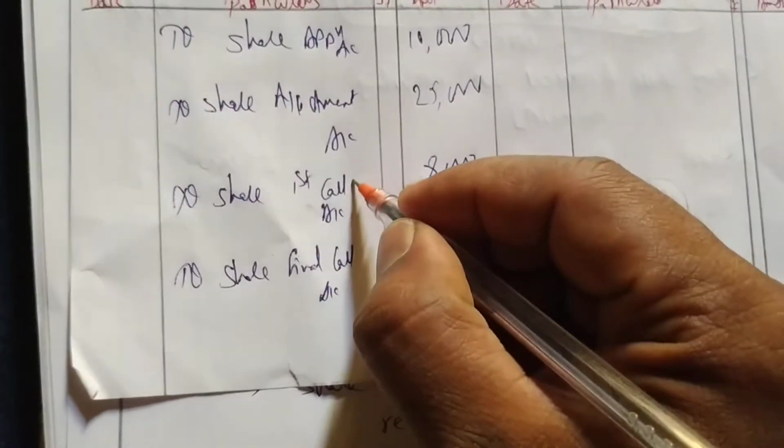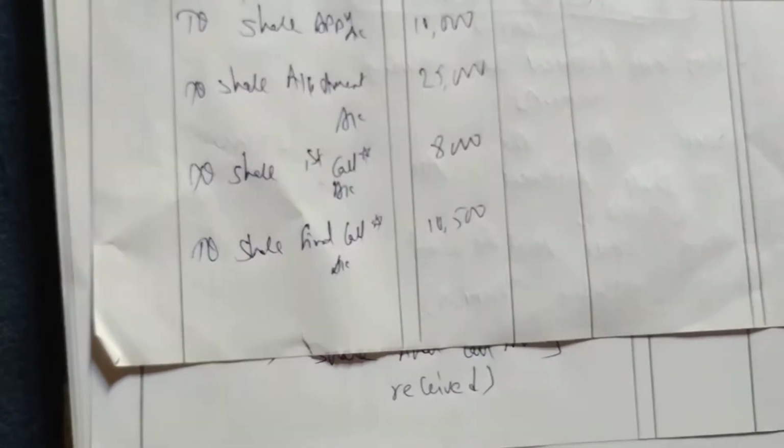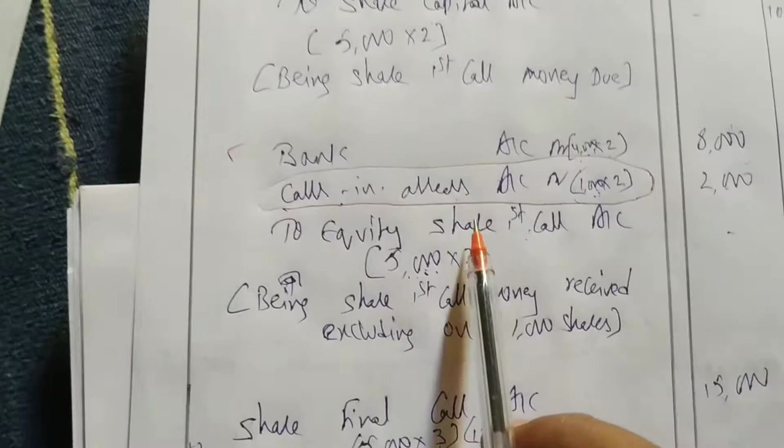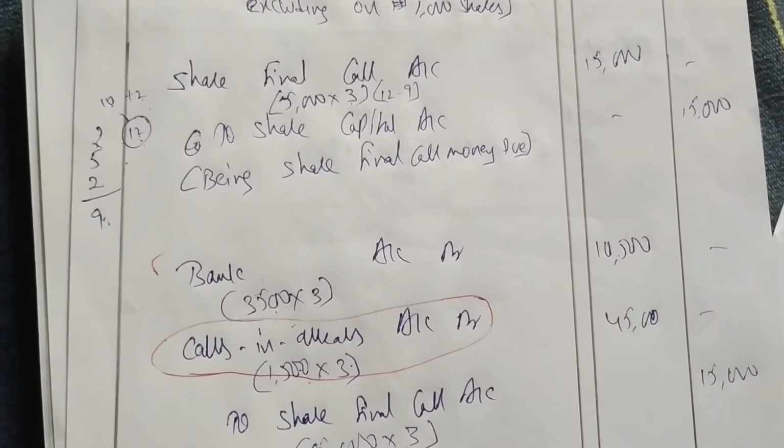So be careful. You have to take only the money which is there in the bank. So how much we have in the bank? First call 8,000, here we have to take. And final call, how much money we have? 10,500. That you have to take. Be careful with this.